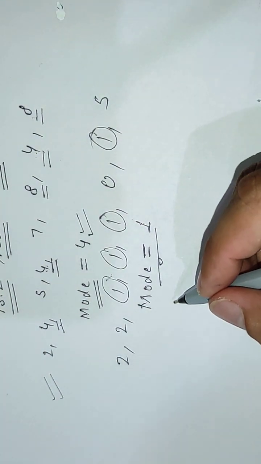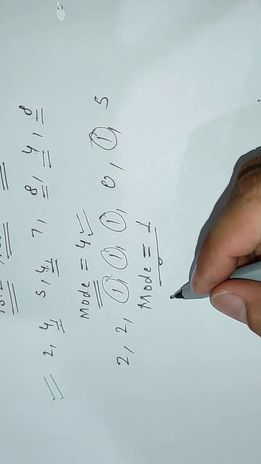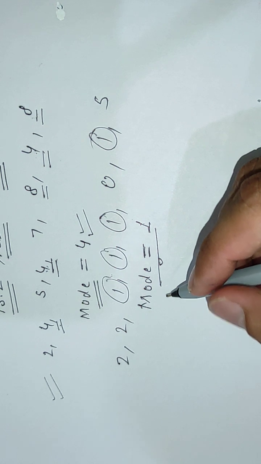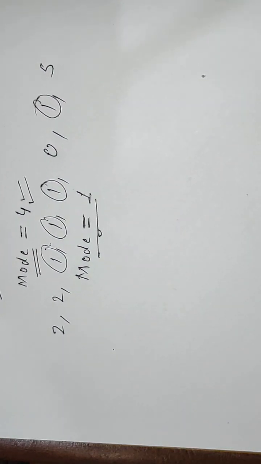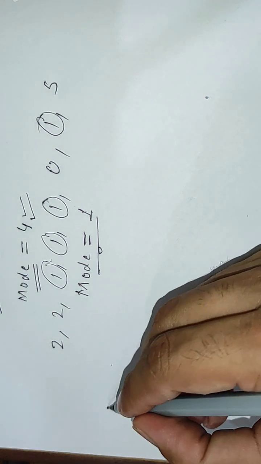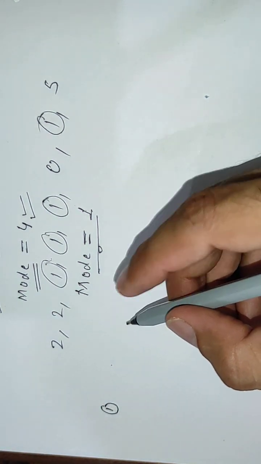Now what will we do when the data is grouped? Grouped data means like that. Suppose we have a grouped data. This is our question number 1 in NCERT textbook.